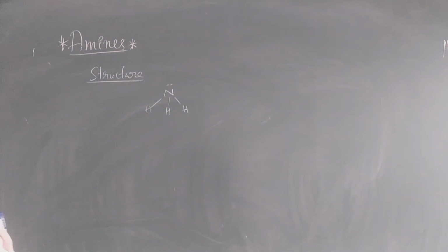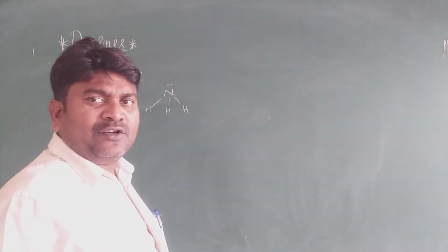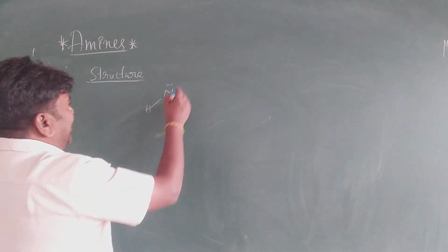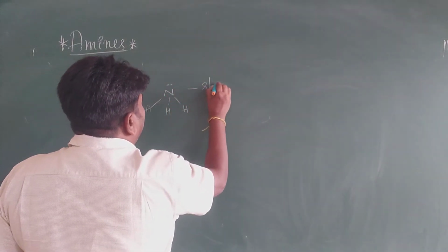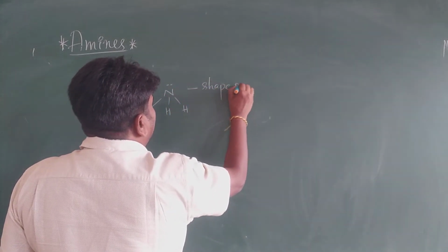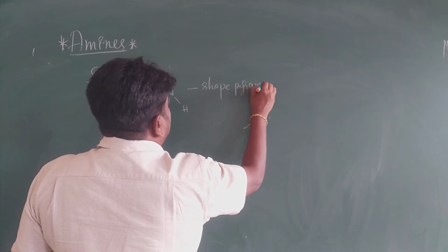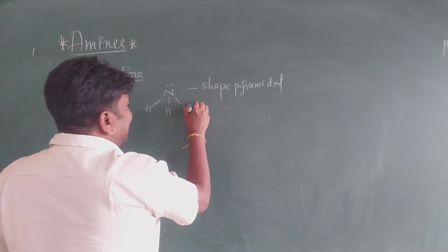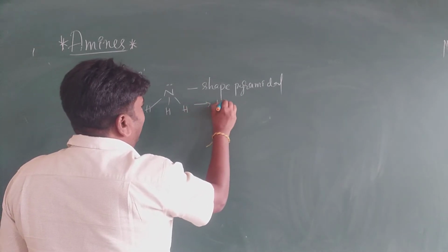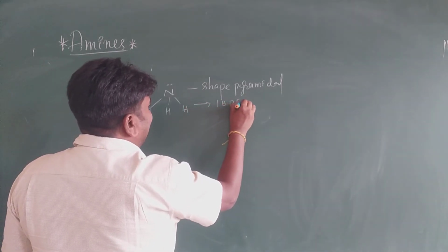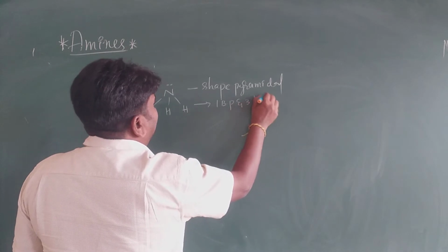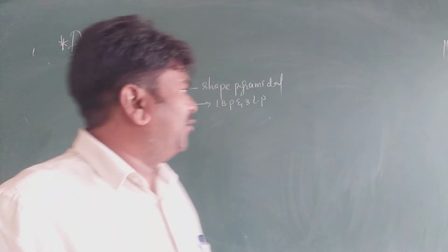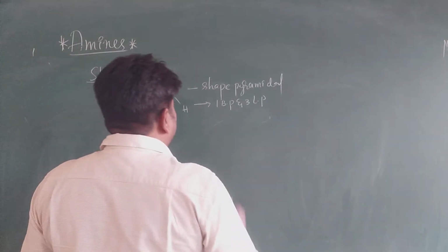According to VSEPR theory, valence shell electron pair repulsion theory, the ammonia shape is pyramidal. It contains three bond pairs and one lone pair. Very important, my dear students.